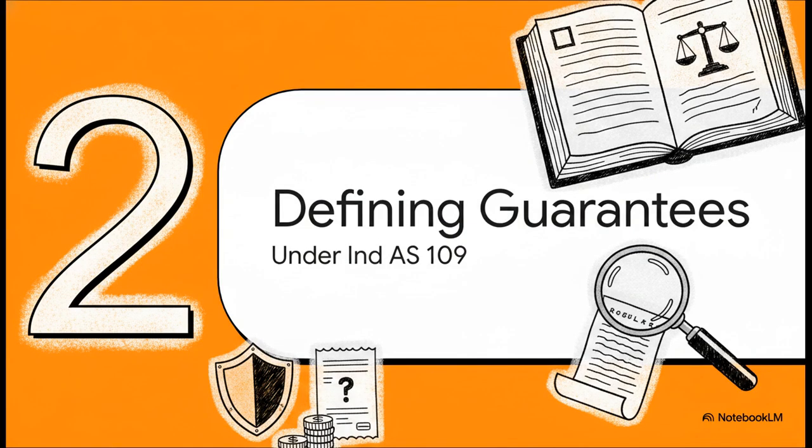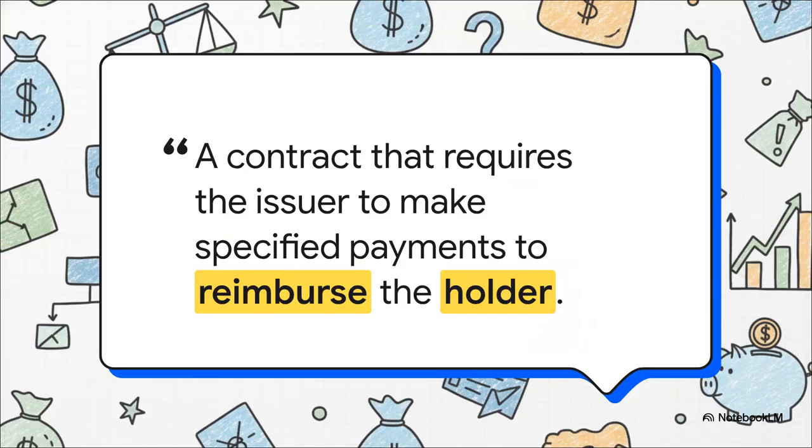Section 2. Defining financial guarantees. Let's crack open the Ind AS 109 rulebook and see if their approach actually holds any water. Take a look at this quote from Appendix A of Ind AS 109. It defines a financial guarantee as a contract requiring the issuer to make specified payments to reimburse the holder for a loss it incurs because a specified debtor fails to make payment when due.